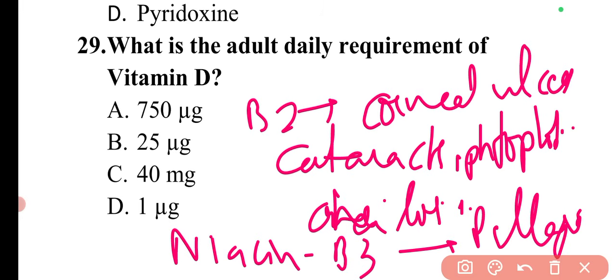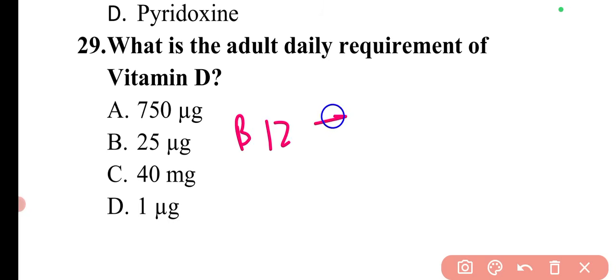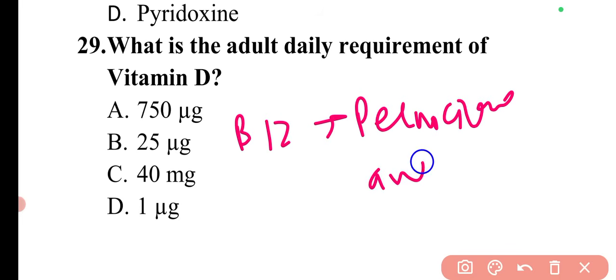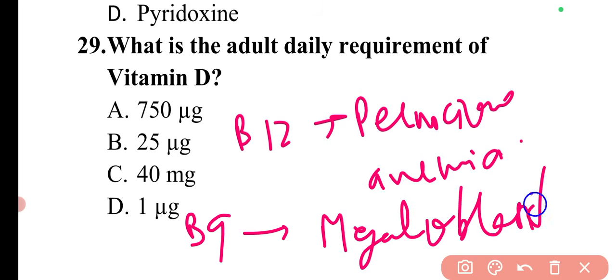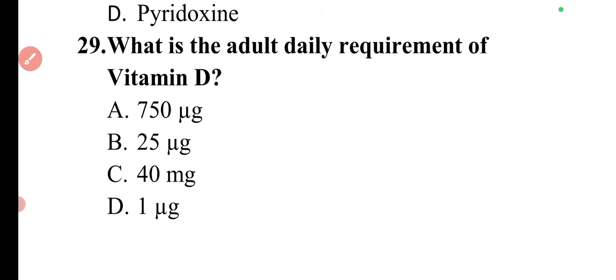That's why it is also known as the pellagra preventive factor. Then with vitamin B12, there is a condition known as pernicious anemia. So these are the different conditions. Then with vitamin B9, that is folic acid, there is the condition megaloblastic anemia. So these are the very important deficiency conditions. So this topic is also completed.